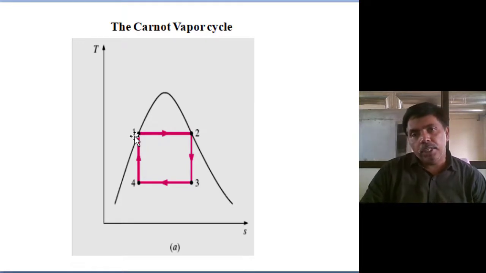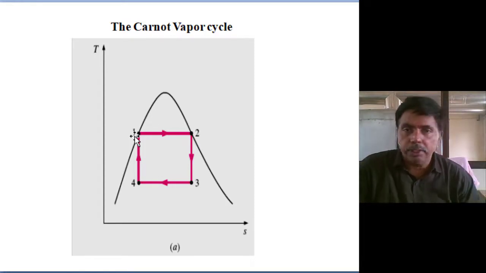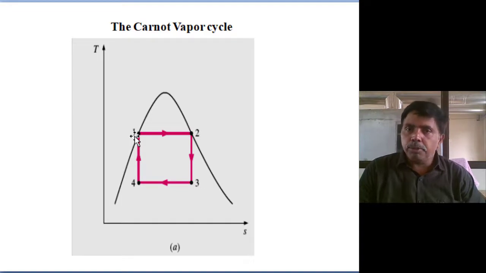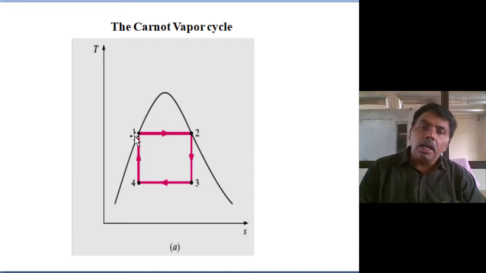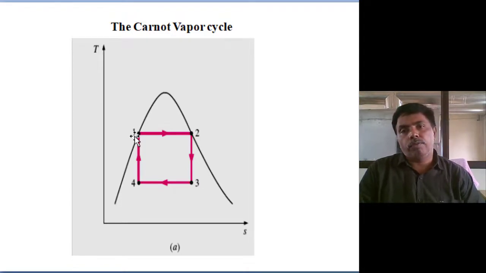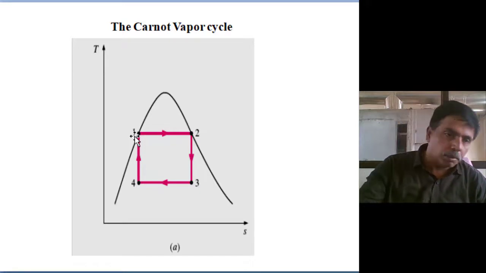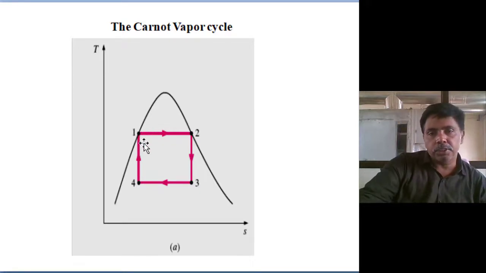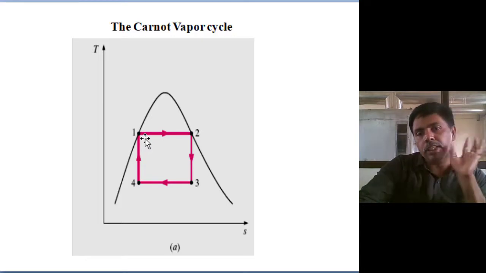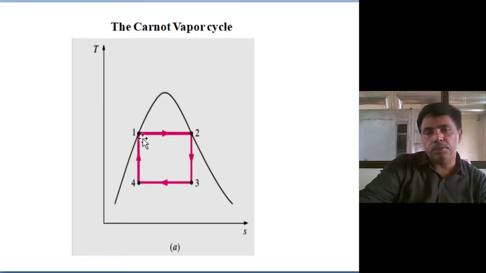Why? Because in the isothermal process, whatever heat we are supplying, the total heat is converted to work. There is an advantage. Second process, work interactions we are assuming as an adiabatic process. This is common for the cycle. Suppose we discuss the cycle first. First I will explain the cycle, then what the hurdles are, then what modification we can discuss.